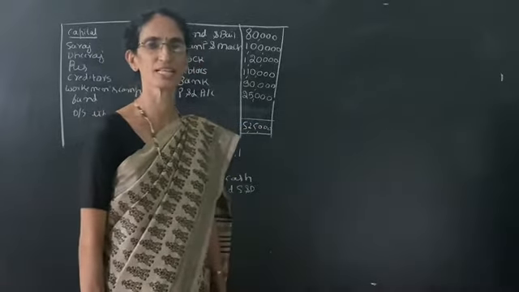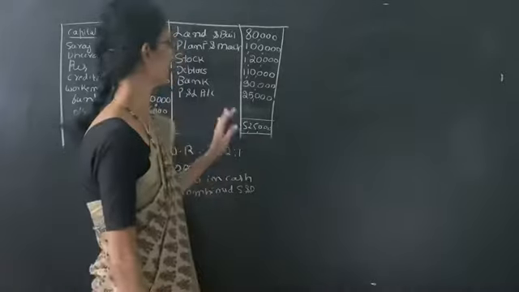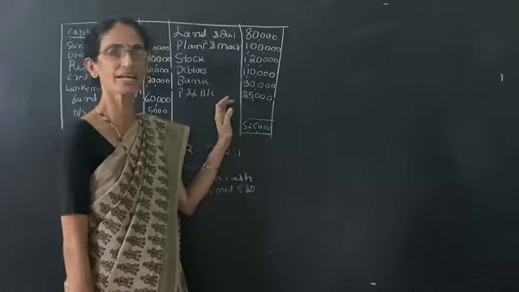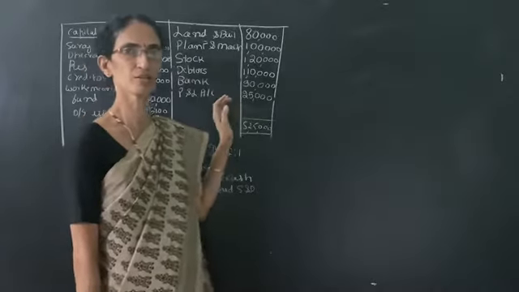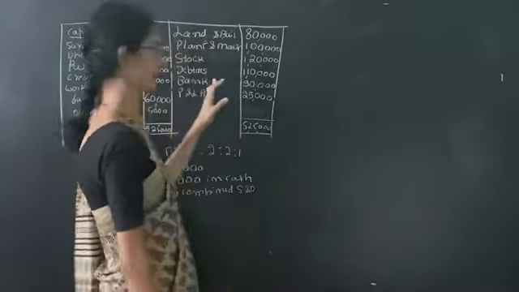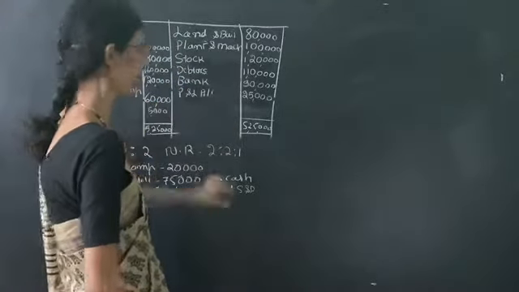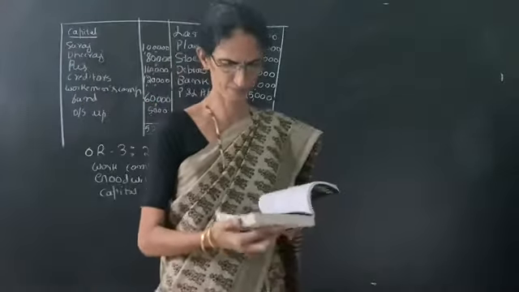Financial accounting of secondary BCom. After that, the one big problem regarding the admission of a partner. So this is the problem, admission of a partner. This is the balance sheet, and the adjustment is given like this.